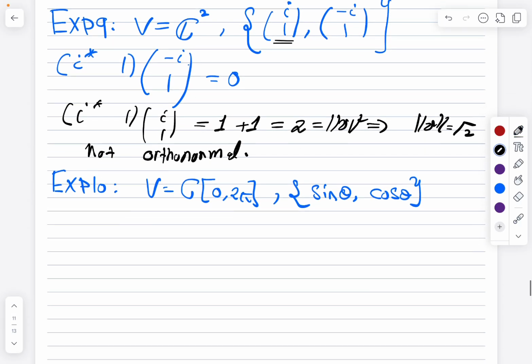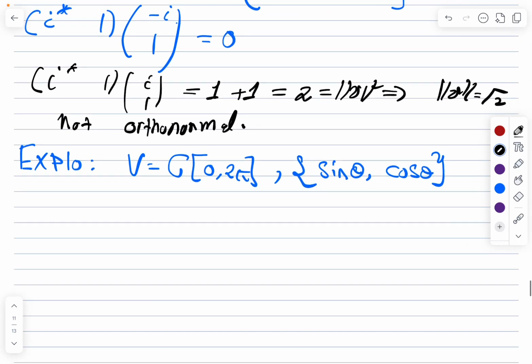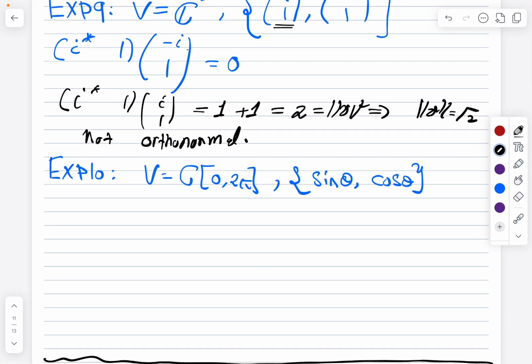Now the next example: you have continuous functions from 0 to 2 pi, and we have two vectors, which are sine theta and cosine theta. This is very important in Fourier analysis. When you study it, you need to know the fact that sine and cosine are orthogonal functions. So let's show it. The inner product will be the integral from 0 to 2 pi of the first one conjugate, and the second one as it is, d theta. The conjugate of sine theta is the same as sine theta.